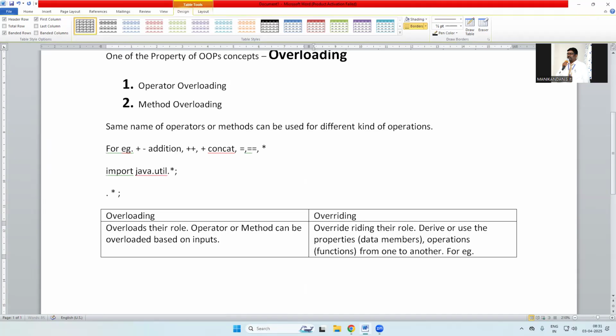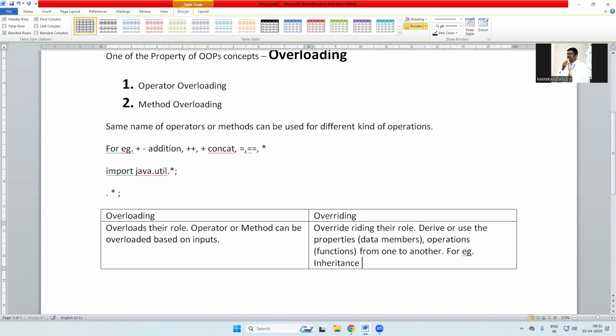For example, inheritance and interface. So these are examples for overriding. So this is the difference between overloading and overriding.